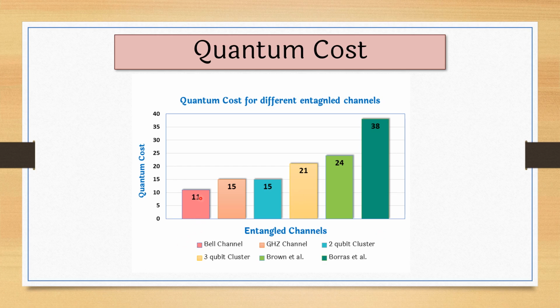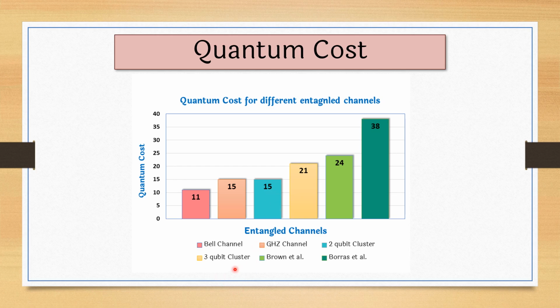This 11 represents that in the case of the Bell channel, the 4 Bell channels, the average quantum cost is 11. Second one is the GHZ channel. 15 means in all 8 kinds of GHZ channel, the average quantum cost is 15. The 2 qubit cluster channel, there could be 4 possible, so the average of 4 is 15.